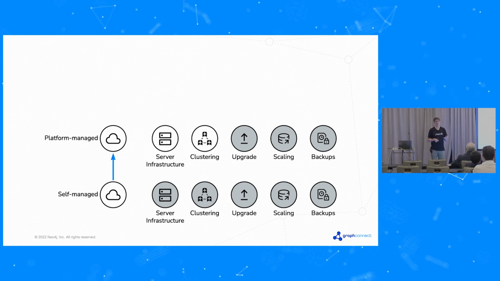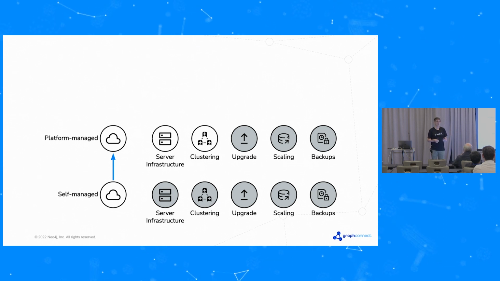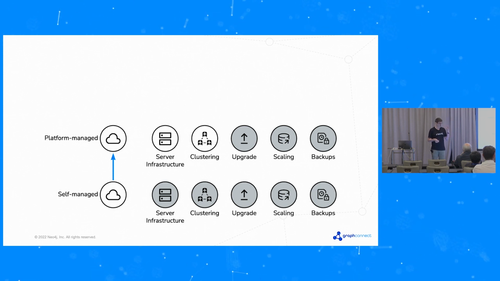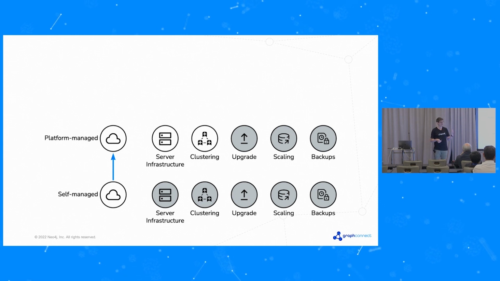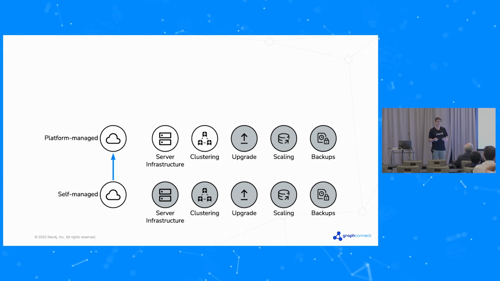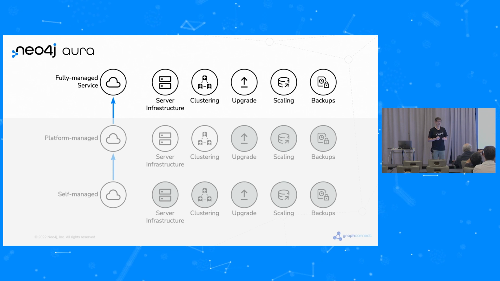the Helm charts that my colleagues Bleddy and Harshit were talking about earlier today. That's great because then you can run on one of the managed Kubernetes services, and it will sort out the server infrastructure for you using the Helm charts. It'll also do the clustering for you, but it's not going to solve the other things at this stage. It won't do the upgrade, it won't do the scaling, it won't do the backups. If you want all those things taken care of, then you're in the fully managed service realm. And that's where we are with Neo4j Aura.